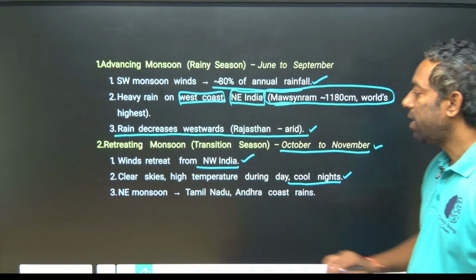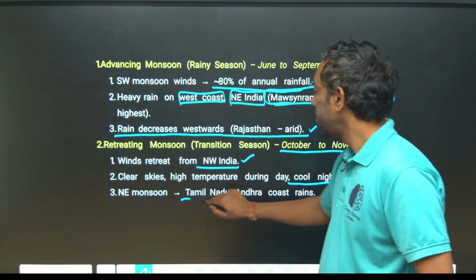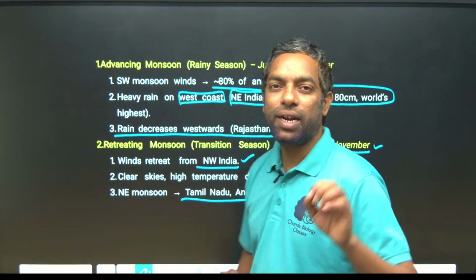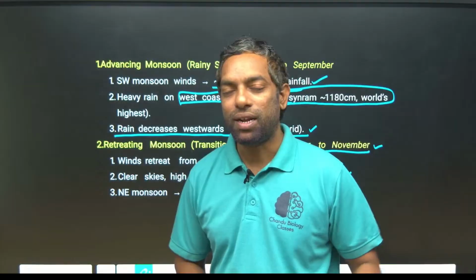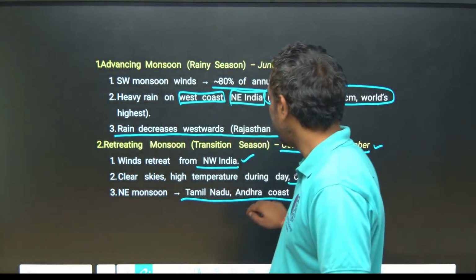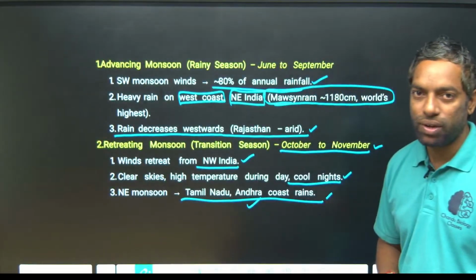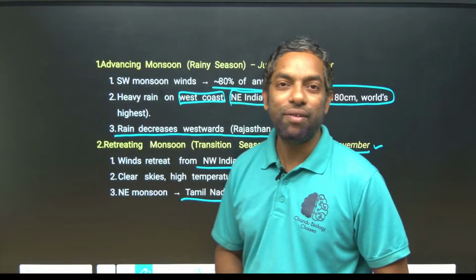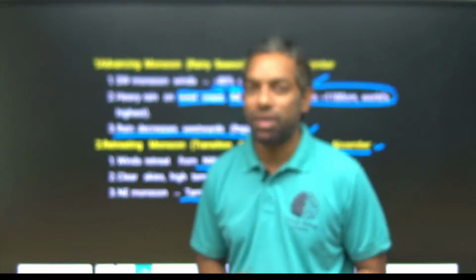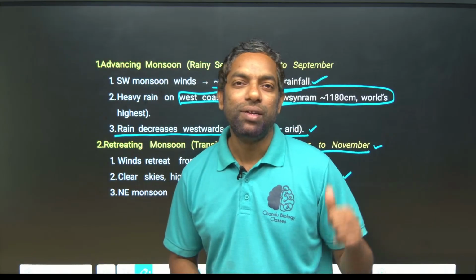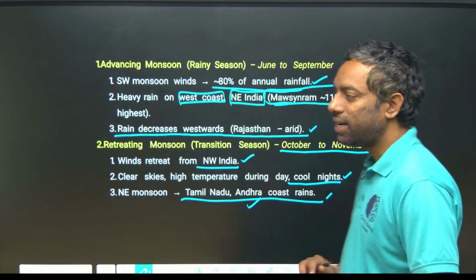That creates the northeast monsoon. The northeast monsoon is created in the north, but the water comes to the Tamil Nadu coastal area and some Andhra Pradesh area also. In Tamil Nadu there are floods during the winter, during December time, right? I will come across this news because of the northeast monsoon, the retreating monsoon.